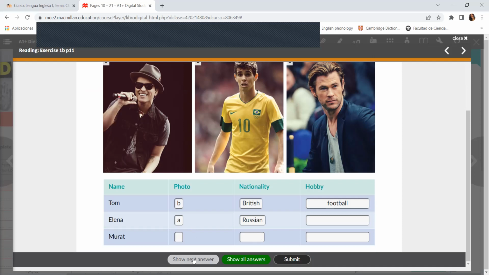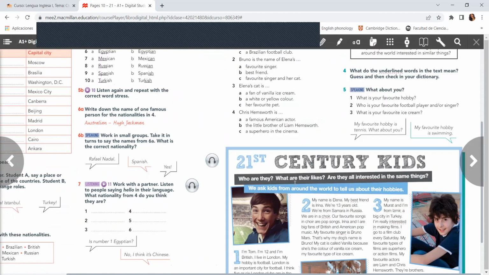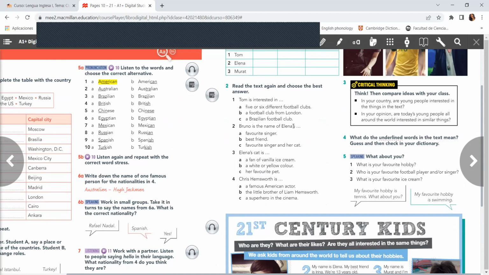Elena talks about Bruno Mars. He's Russian, and the hobby is singing. Murat talks about picture C, and the nationality is Turkish, and the hobby is making films. These nationalities are about the person we are talking about here. Then you have to read this article again, read these paragraphs, and complete with this multiple choice.